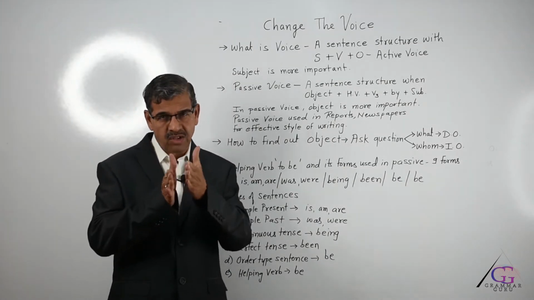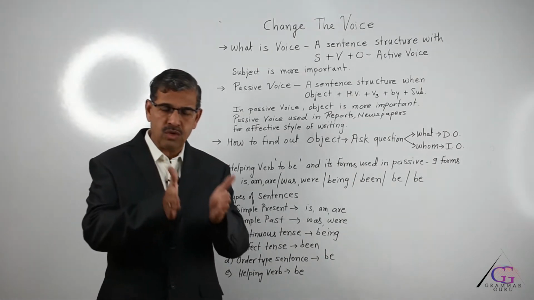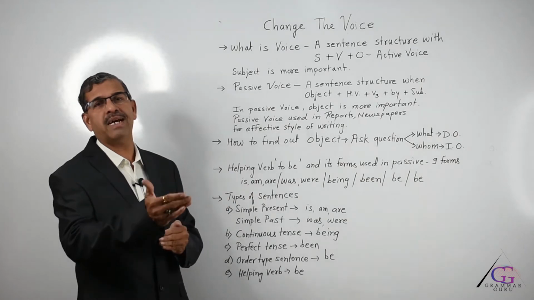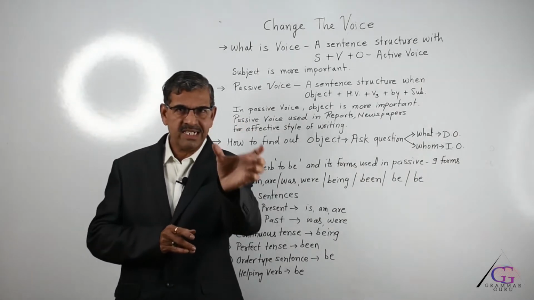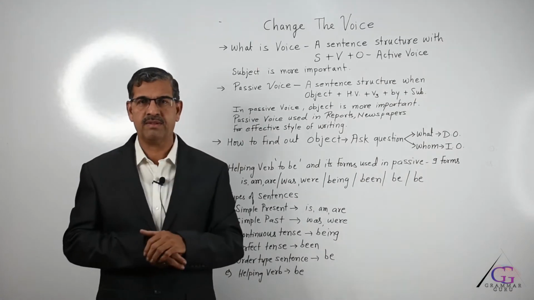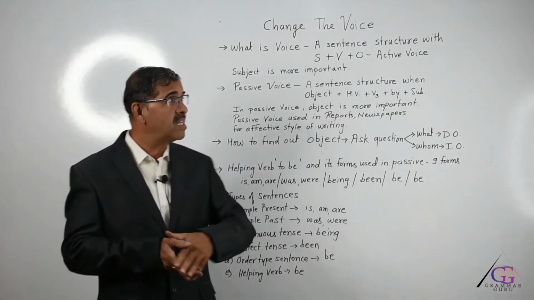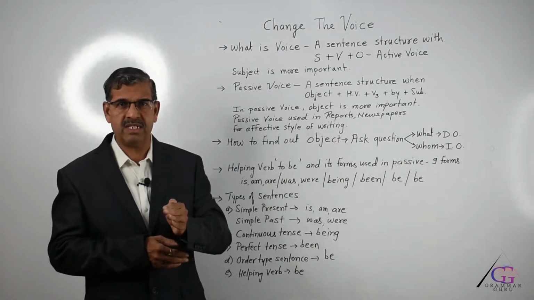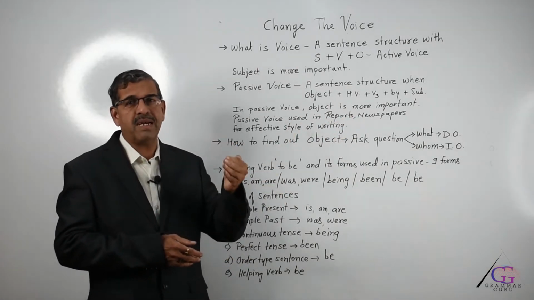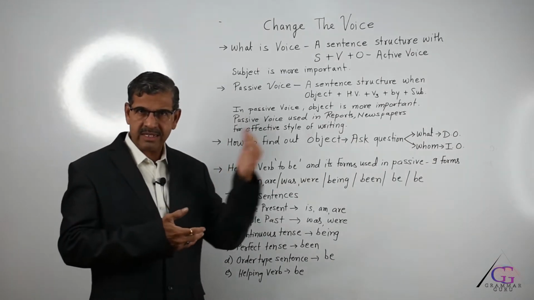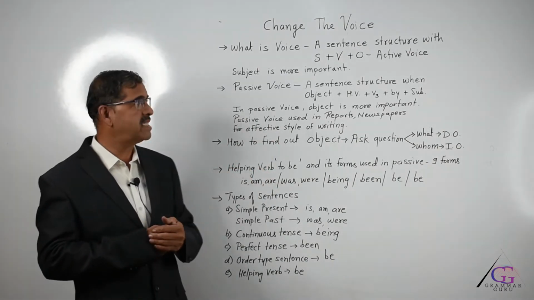Because if there is an object in the sentence, only those sentences having an object can be changed from active voice to passive voice. Mostly a sentence is given in the exam paper and in brackets we have written change the voice. Now changing the voice means if the given sentence is in active, then we have to change it to passive. Sometimes it can be passive that we need to change to active also. We will deal with that in the second part when we take examples.